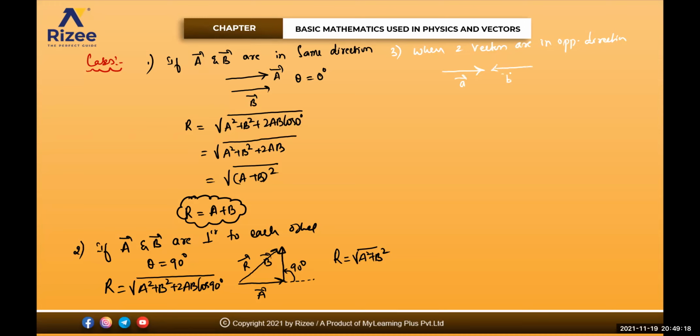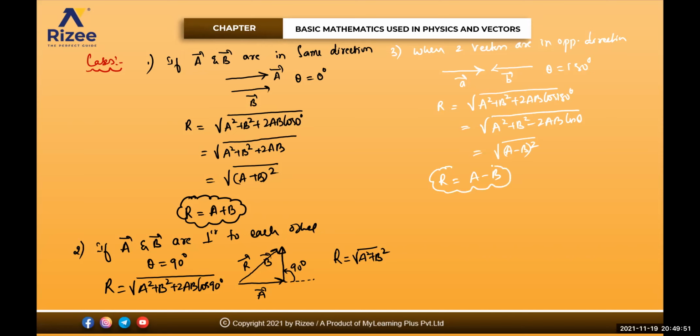And this one is your b bar. So theta will be equal to 180 degrees. So r bar will be equal to under root of a square plus b square plus 2ab cos 180. Cos 180 is minus 1. So that is under root of a square plus b square minus 2ab. So that will be under root of (a minus b) whole square. So resultant is coming out to be a minus b. If they are in opposite direction, resultant is a minus b. And the direction of the resultant will be in the direction of the larger vector.